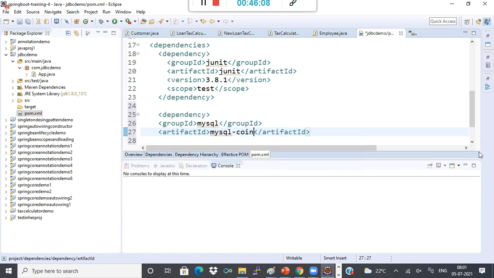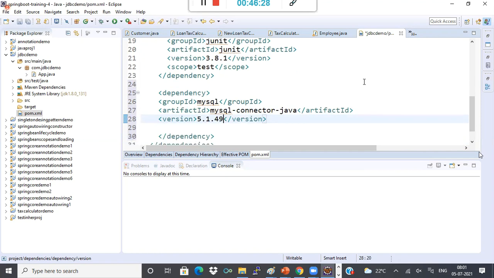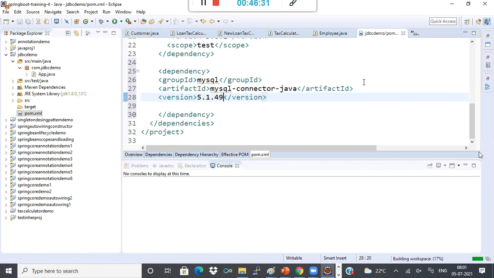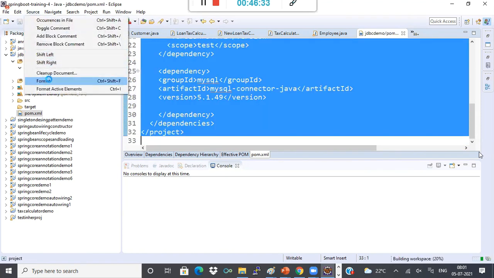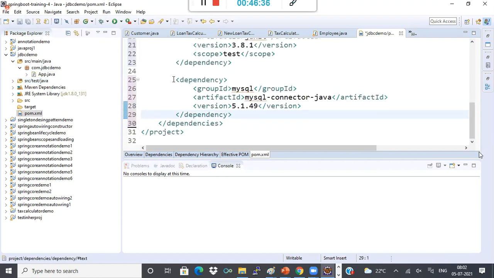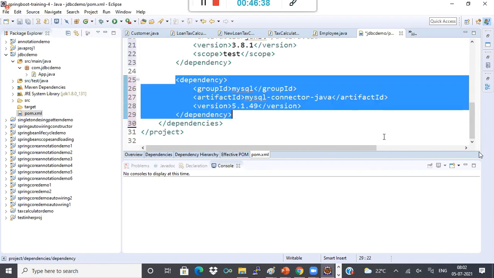So I'll just use MySQL connector Java, and I'll use some version. I'm using the 5.5 version. Those who are using the latest version 8 can use that. I'm using version 5, so I'm just using 5.1.49. That's all. This is my dependency for MySQL: MySQL connector Java 5.1.49, whereas I'm using MySQL 5 version.